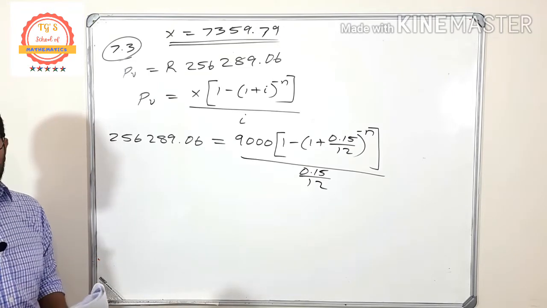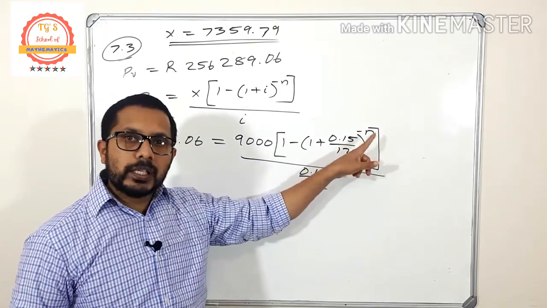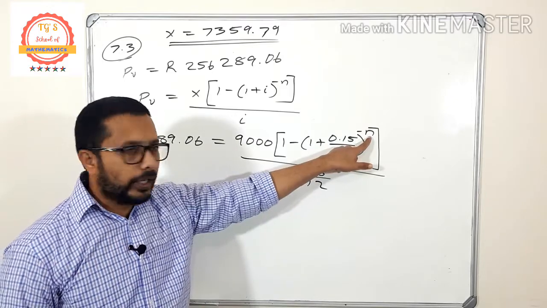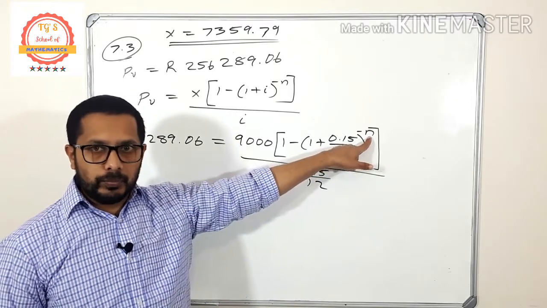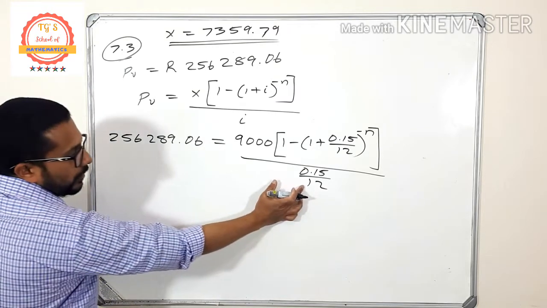Okay, so listen very carefully. You have to find the value of n. That means that is an exponent. So in this question, don't forget that to find this value of n, you have to take the logarithm. Okay, so now here this is a division.